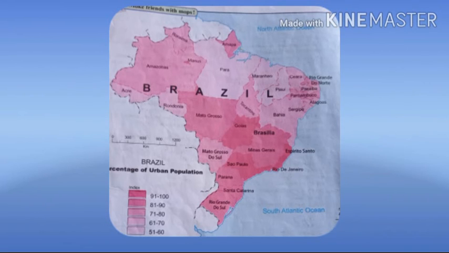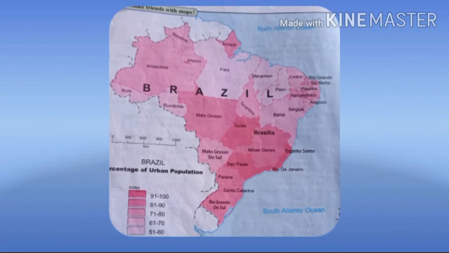So the geographical explanation: if you observe the map, we can understand that urbanization has occurred more in the coastal states than the states in the interior of the country. States like Sao Paulo, Goiás and Minas Gerais have more urban population than states in the north. As population is less in the Amazon basin and Brazilian highlands, urbanization is also less.